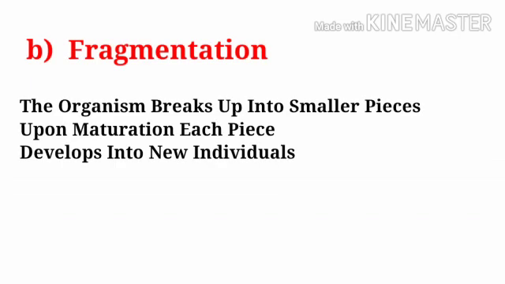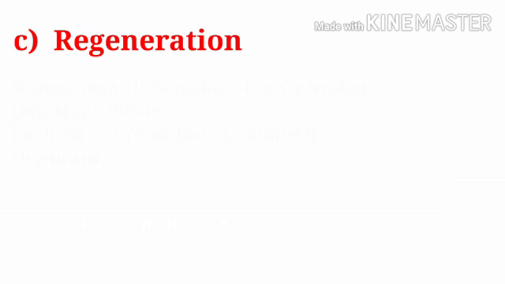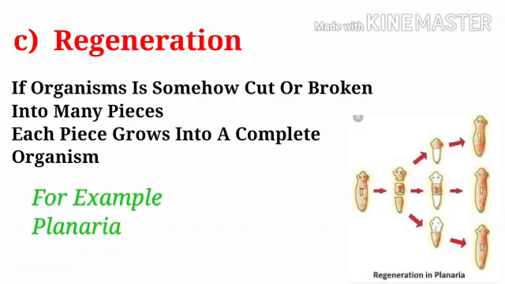Second, fragmentation. The organism breaks up into small pieces upon maturation. Each piece develops into new individuals, for example Spirogyra. Third, regeneration. Here, when an organism is somehow cut or broken into many pieces, each piece grows into a complete organism, for example Planaria. Fourth, budding.